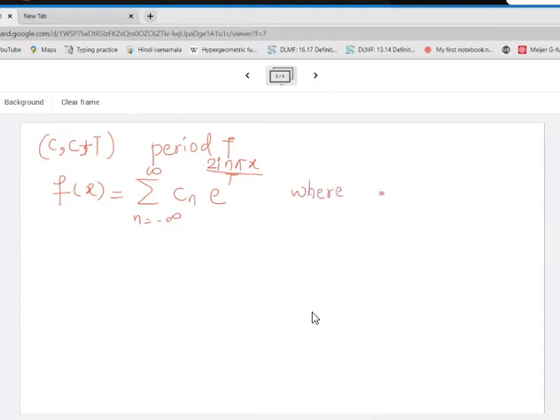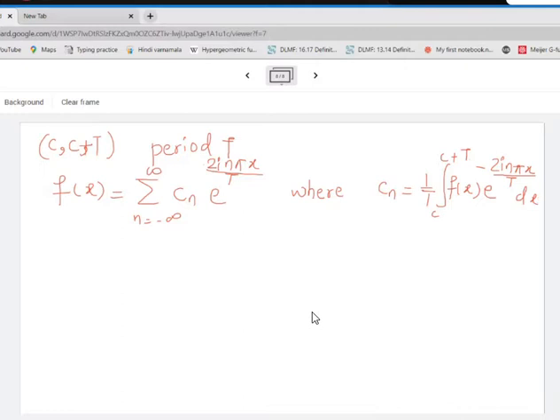where this Cn is nothing but, what will be that? 1 upon, now instead of 2 pi, what will come here? Instead of 2 pi, it will be capital T. 1 by capital T, integrate over the interval that is given, f of x, and what do we have to multiply this f of x with? e raised to the same expression with a negative sign, minus 2i n pi x divided by T, and dx.